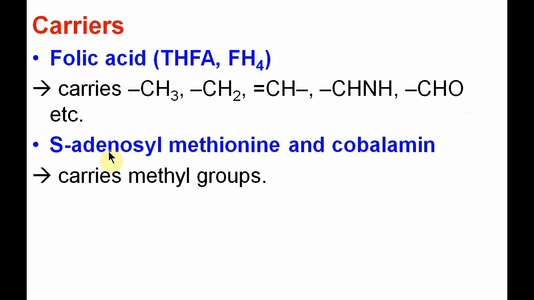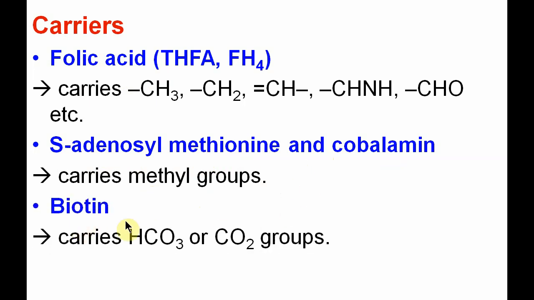The next carriers are S-adenosyl methionine, also called SAM, and cobalamin, that is vitamin B12. Both of these carry methyl groups. Folic acid also carries methyl groups, but the transfer potential is more with S-adenosyl methionine, so it is the most preferred methyl group donor. And the third is biotin, which carries bicarbonate and carbon dioxide groups, but carbon dioxide fixation and biotin dependent carboxylation reactions are generally not considered under 1 carbon metabolism.